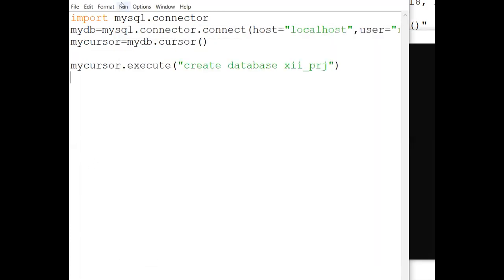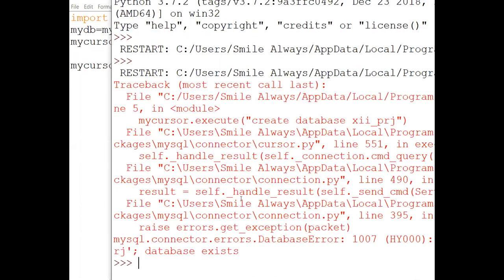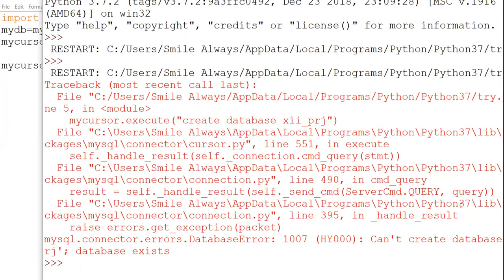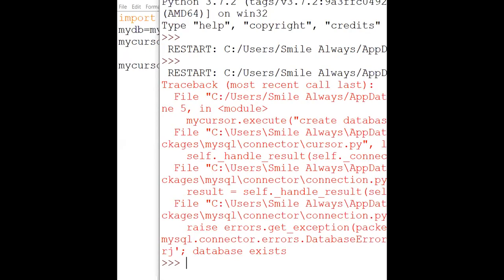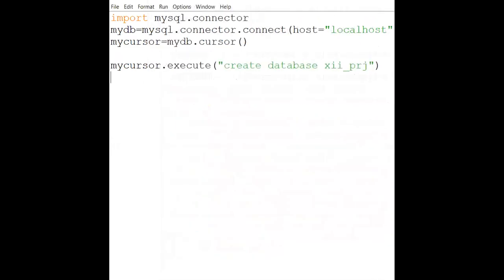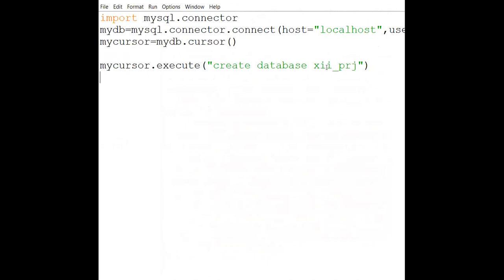Fine. If you run this query again, you will get an error message. As I said, once you have created it, see what the error message is: can't create database, and the reason is database already exists. So for the first time it will not give you any error, but the second time it will definitely give you an error. The reason is that it is already created now and we cannot recreate it again and again. So we have two options. Either we can drop this database before creating, but at a professional level, every time we are not going to drop the database and create the database.